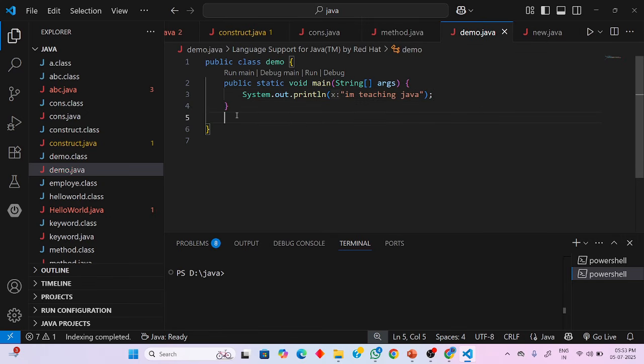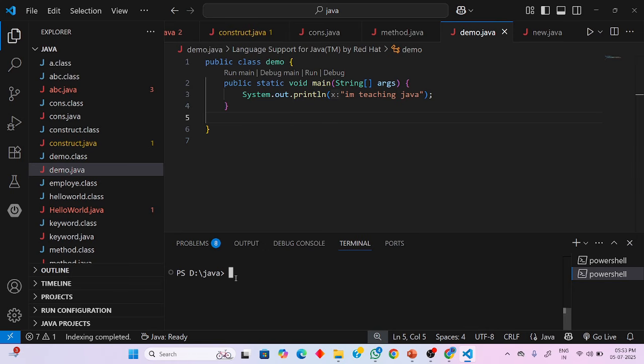So here is the program. The first step: I have created a file called demo, so it will create a class named demo. I'm using the specifier public. The next step is to declare the main method, using public static void main String args. In this program, I'm printing the statement I am teaching Java with the help of the System.out.println statement, which prints a statement. Now I'm closing the main method as well as the class.